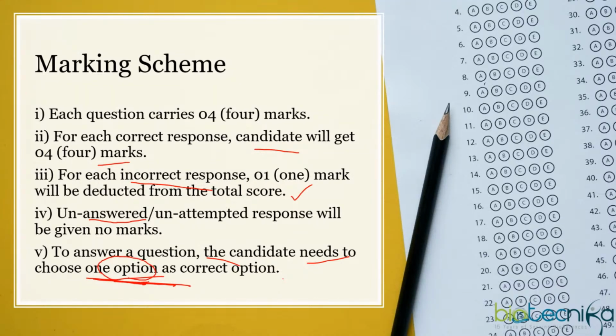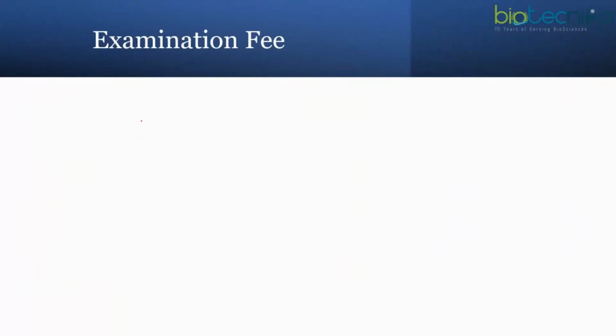And later, when there is a challenge of the answer key, in case there are any multiple correct options or change in the key, then all those candidates who have attempted that question will be given full marks, 4 marks. And in case a question is dropped due to some technical error, then also full marks will be given to the candidate, irrespective of whether you have attempted it or not. You will be given the full marks for that.